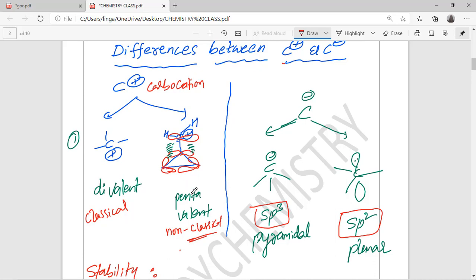Here 5 bonds means it is something unexpected, which does not actually exist. Classical is not divalent, it is trivalent. So 3 sigma bonds are there, so it is trivalent. This is the pentavalent: already 3 bonds are there, and on these 2 sides new bond formation is there. It can be on the right side or the left side. Regarding this resonance, you can see the last video.